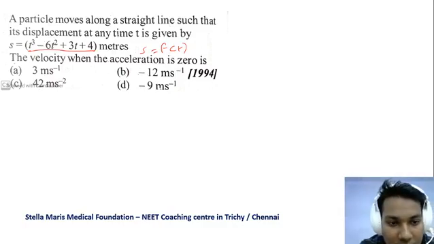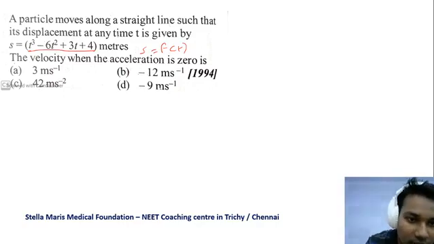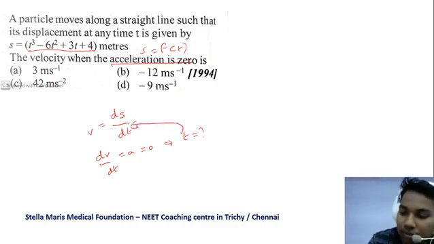Come on, tell me the correct answer. Velocity, they're asking the velocity and they have given when acceleration is 0. So you have to find first ds by dt, that is velocity, and you have to find dv by dt, acceleration, which becomes 0, so that you can find time and substitute the time in this velocity equation.